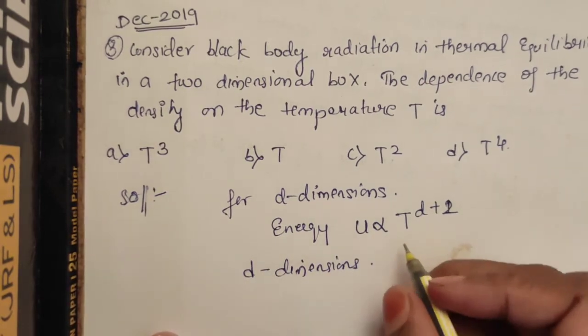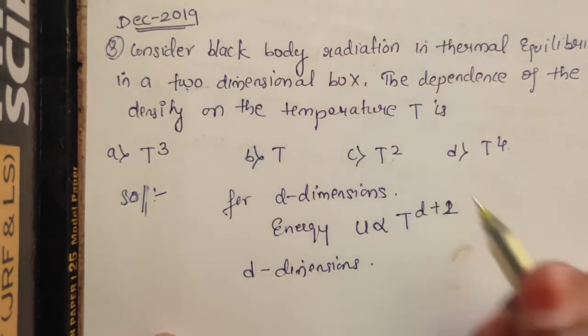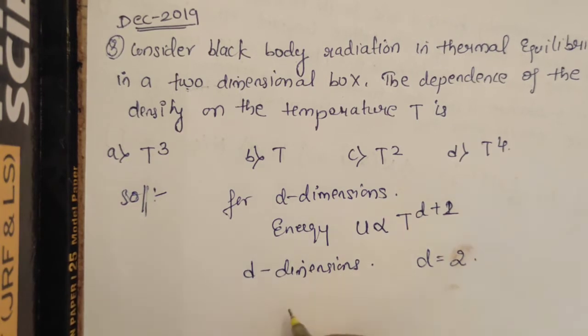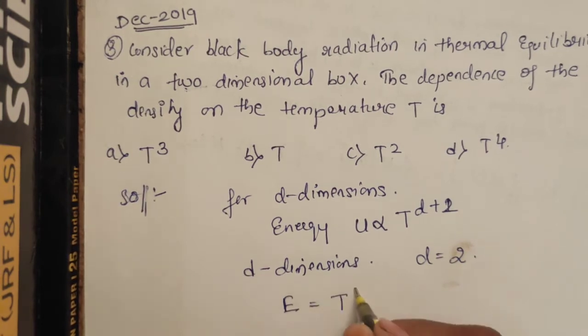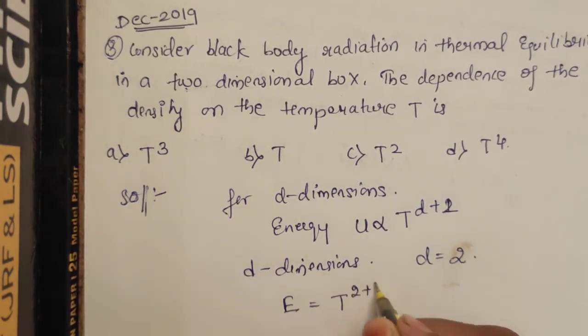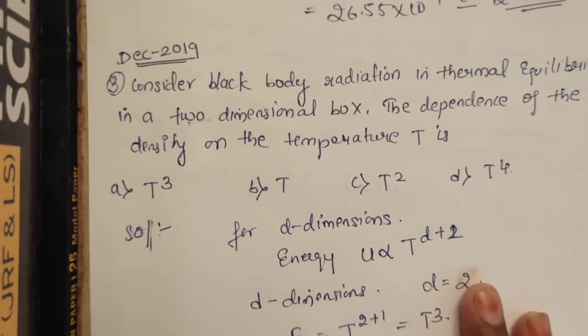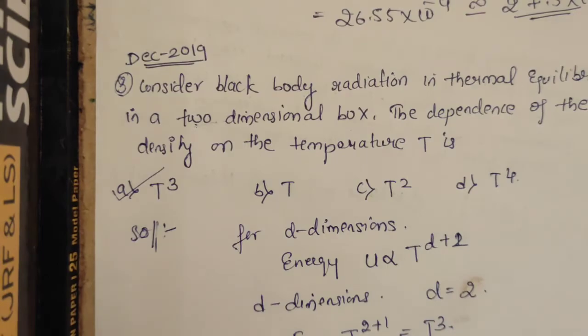For us, in the given question, it is given as two-dimensional. Therefore, here D is equal to 2. And now, since the energy U is proportional to T to the power of 2 plus 1, that is T cube. Therefore, for the given question, the answer will be T to the power of 3.